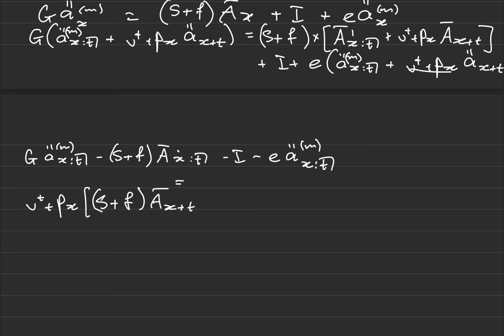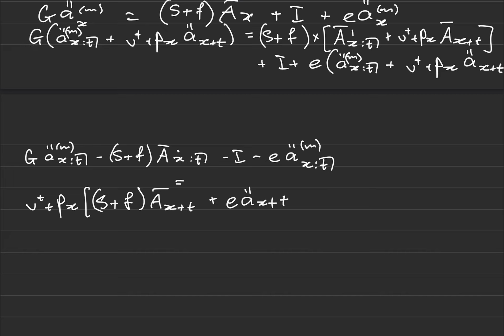Okay, I'm also going to need that one there. So I have this v^t tp_x out here, and then I need this expense and this term over here. So I need plus E A_{x+t}. Okay, and then I need this G and this one that I haven't taken into account.